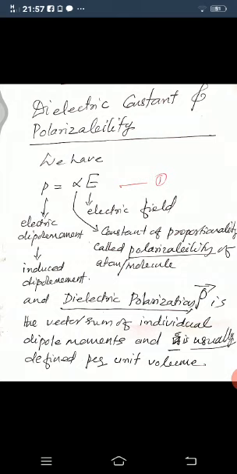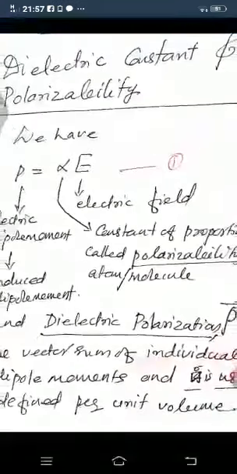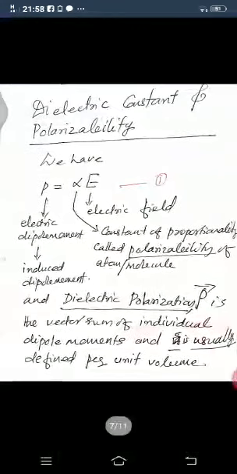So p is proportional to E, with a constant of proportionality, and you have the equation p is equal to alpha into E, where p is the electric dipole moment, E is the electric field, and alpha is the constant of proportionality, called the polarizability of the atoms or molecules.